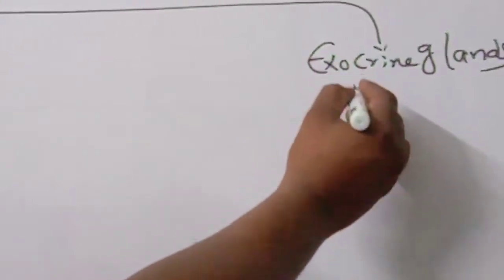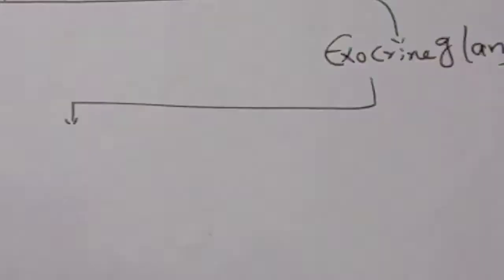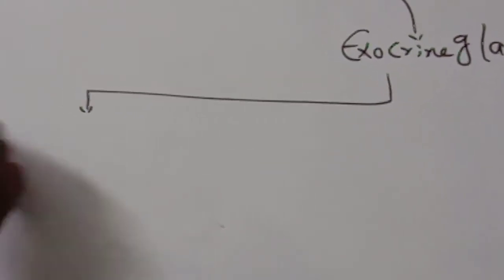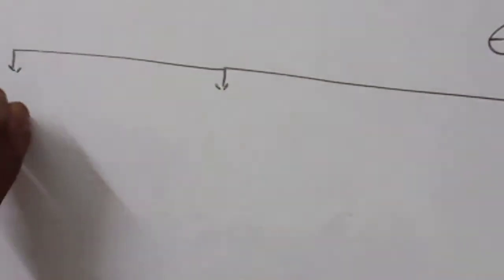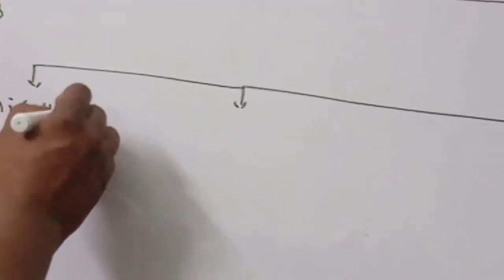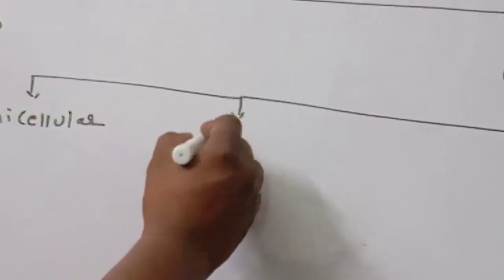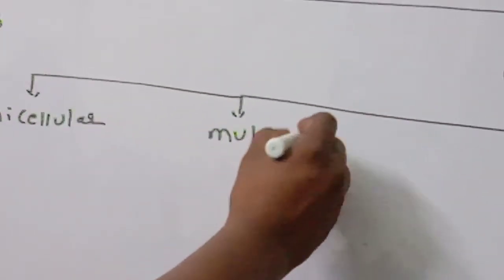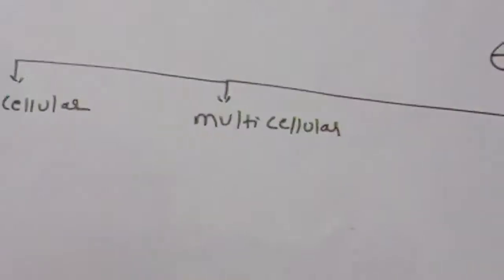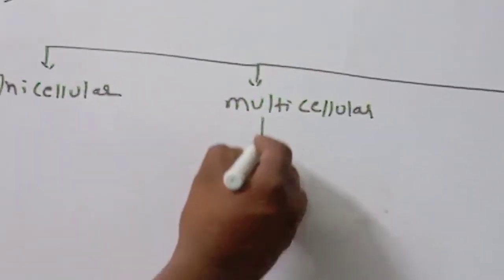The exocrine glands are divided into unicellular and multicellular.